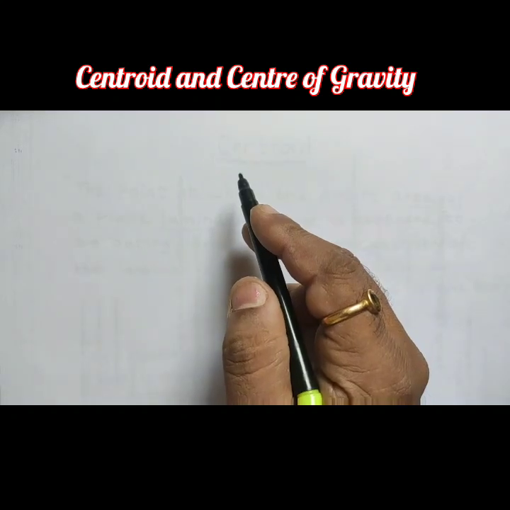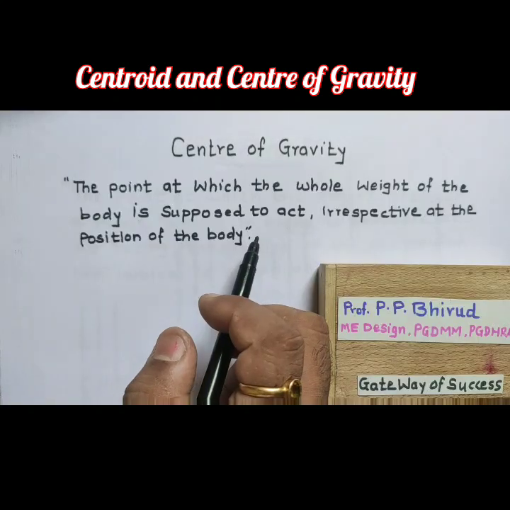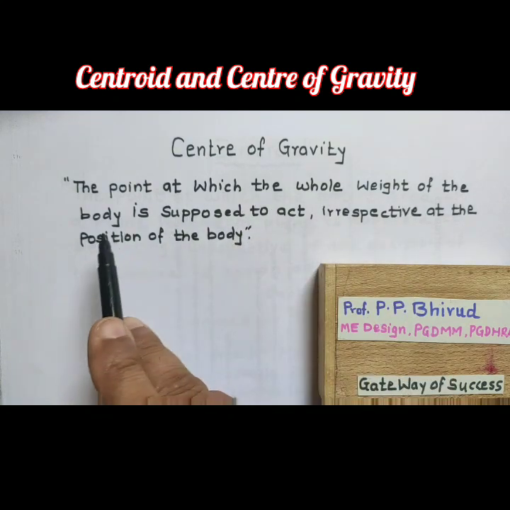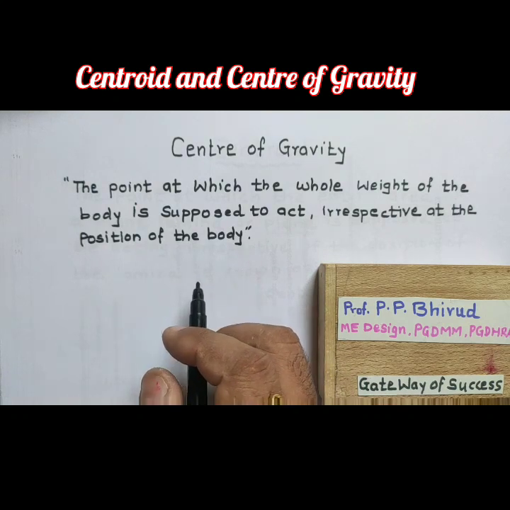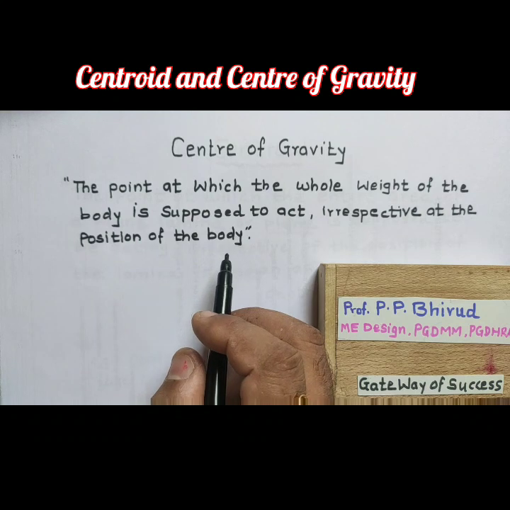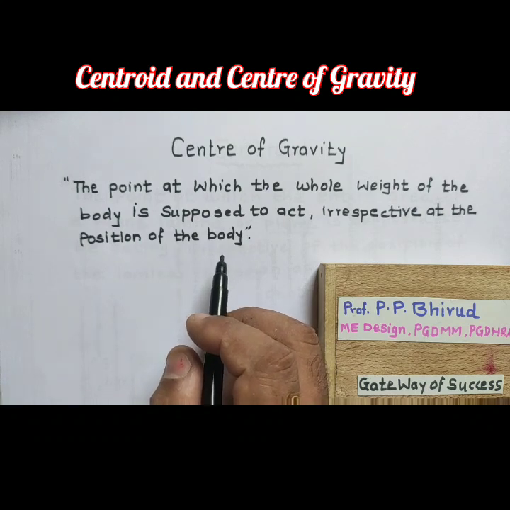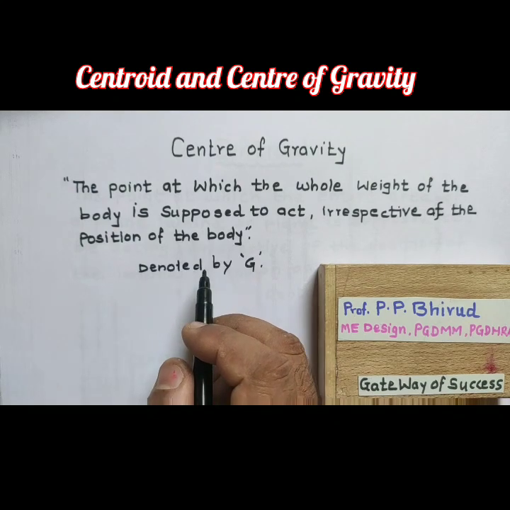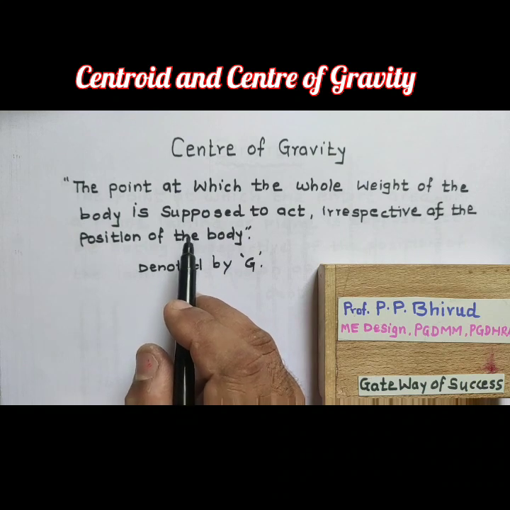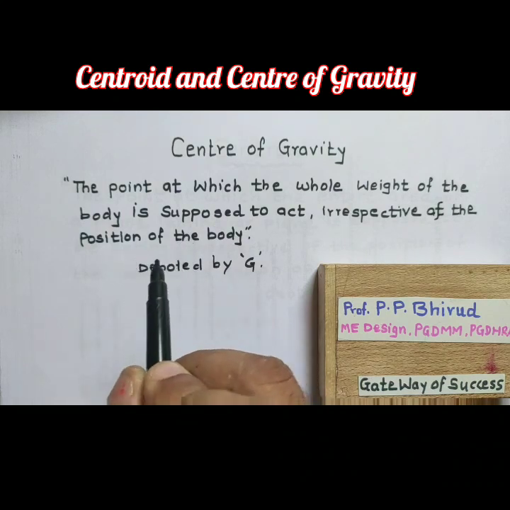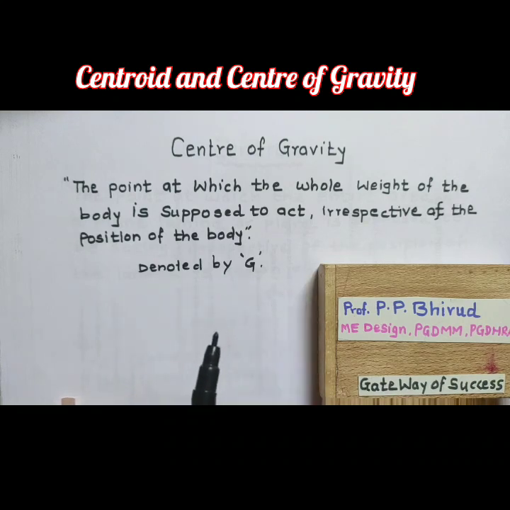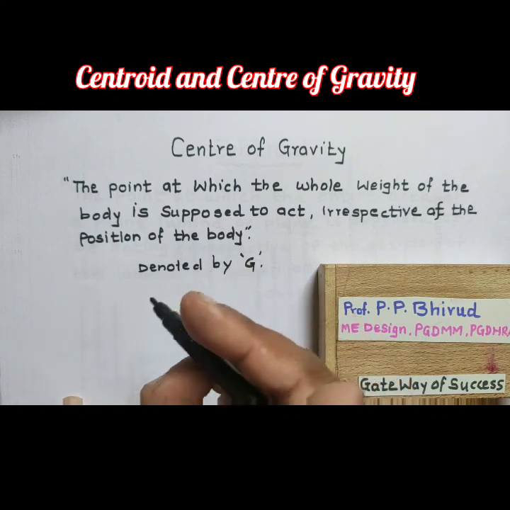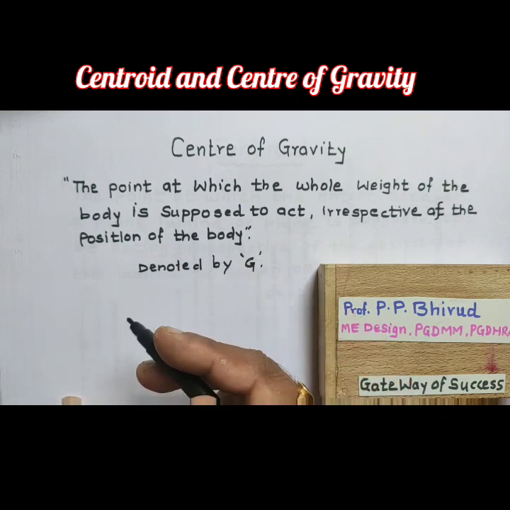Now next is center of gravity. The point at which the whole weight of the body is supposed to act, irrespective of the position of the body, is called the center of gravity, and it is denoted by CG. This CG is only applicable for solid bodies having a volume. For example, the center of volume of solid bodies like cone, cylinder, sphere, hemisphere, and composite solid bodies.